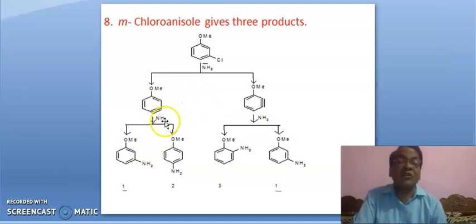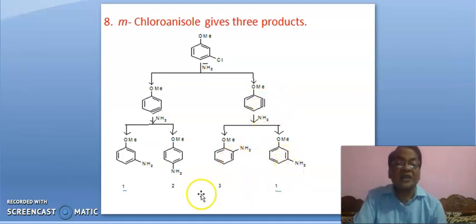Suppose liquid ammonia is there. Ammonia can attack either at this or at this carbon, leading to these 2 products. In a similar fashion, ammonia can attack either at this or at this, leading to these 2 products.